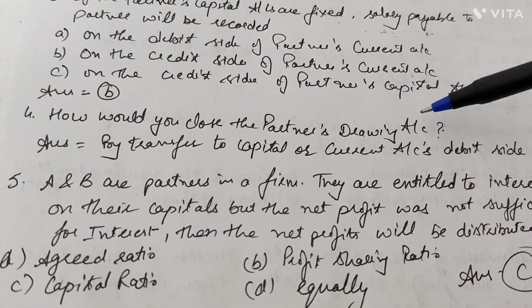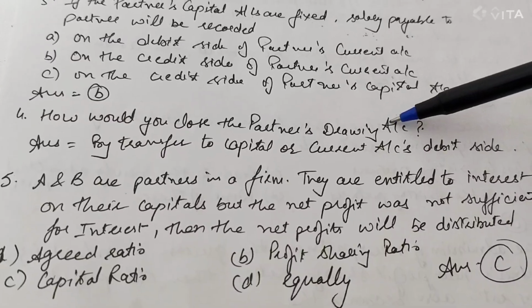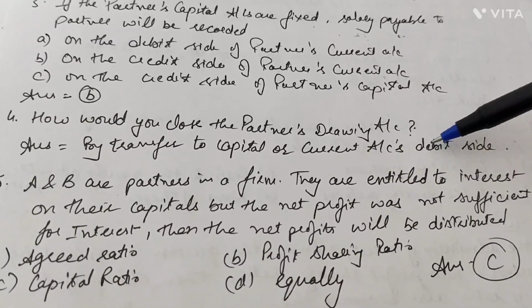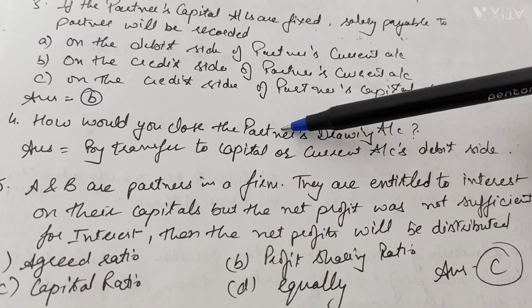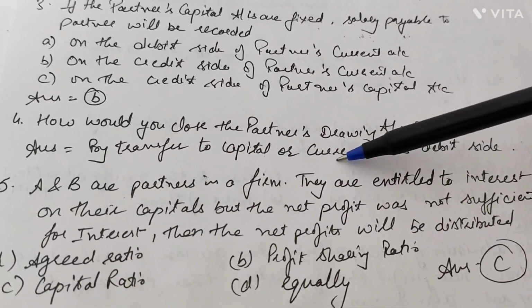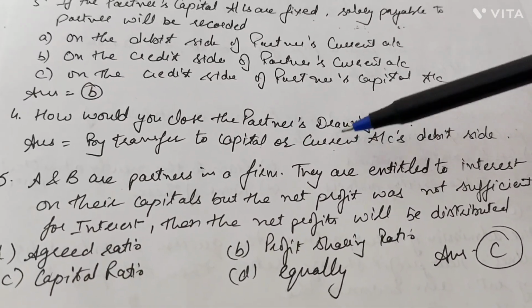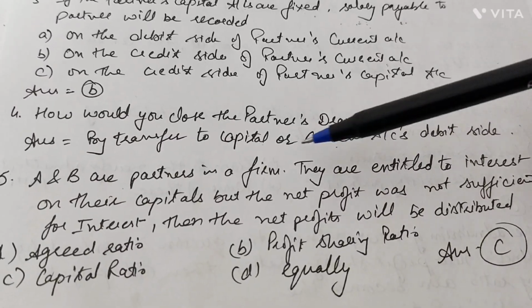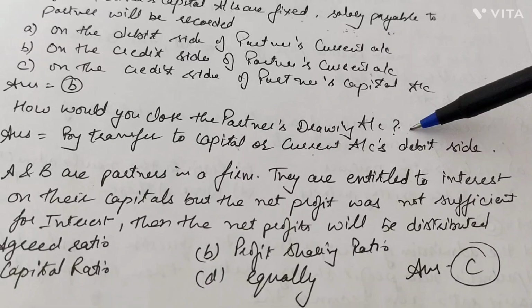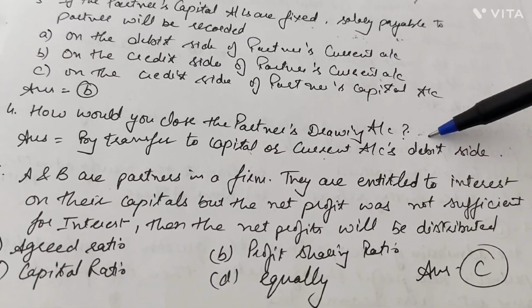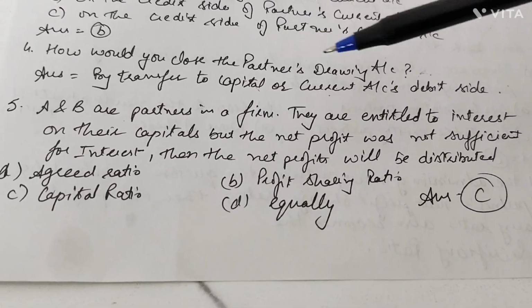How would you close the partner's drawing account? Now partner's drawing account should be transferred to which account? That is their capital account, because it reduces their capital, or it should be transferred to their current account if it is a fixed method followed. And which side? Because here the capital or the current balance would reduce, that's why it should be debit, on the debit side.